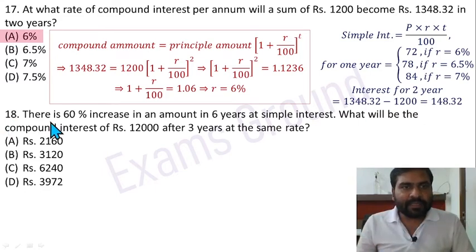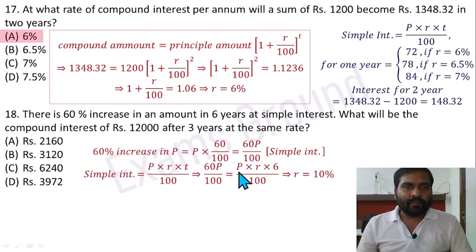Question 18. There is a 60% increase in an amount in 6 years at simple interest. What will be the compound interest on rupees 12,000 after 3 years at the same rate? So 60% increase in principal amount, so that means P into 60 divided by 100, that is the simple interest.